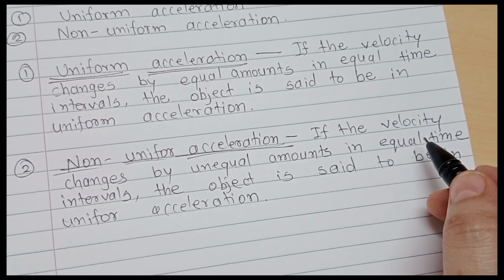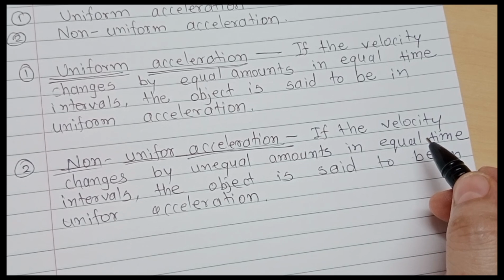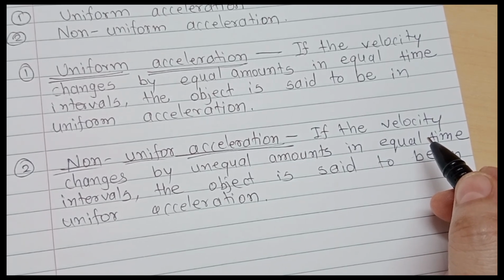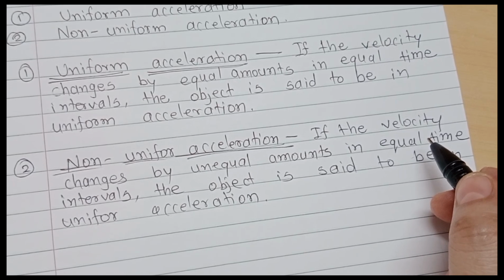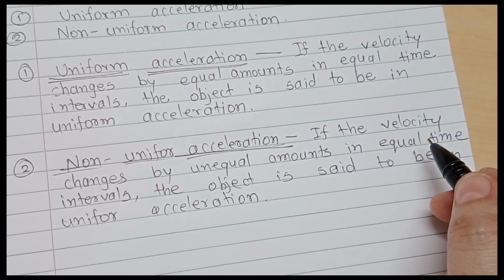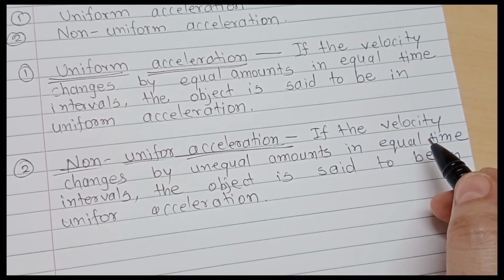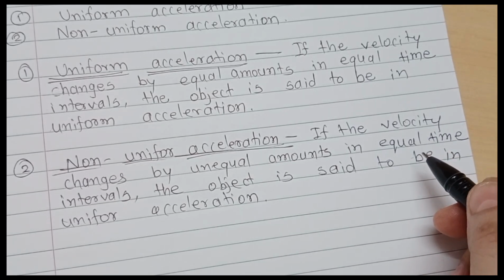Just like motion, there are two types of motion: first one is uniform linear motion and second one is non-uniform linear motion. Just like that, there are also two types of acceleration. Now we see the next point.